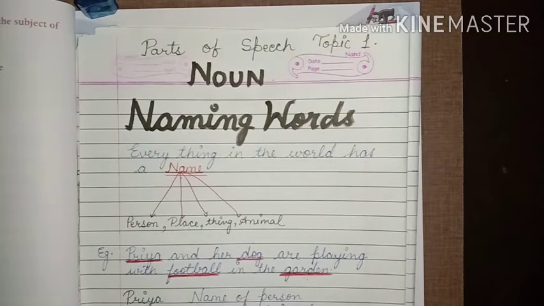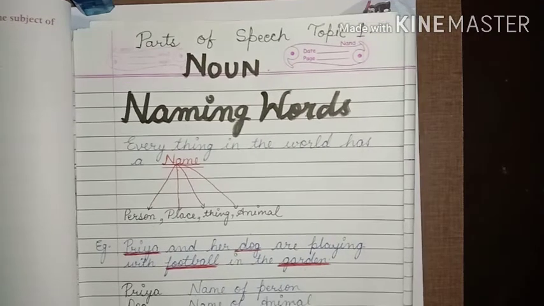Okay. So, in the world, everything has a name. So, we can create the definition ourselves that all naming words are called noun. So, if someone asks you what is noun, you can give the answer that all naming words are called noun. Let's learn it with some examples.